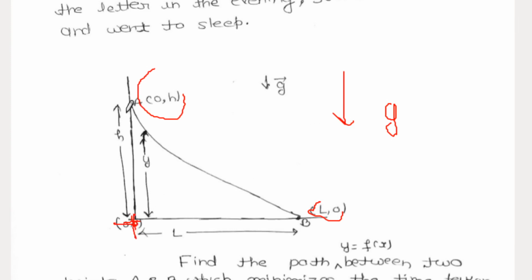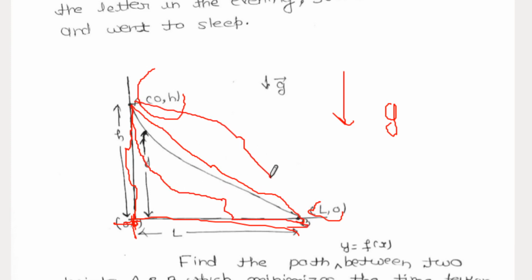There are many possibilities to go from A to B. We can go first vertically downward and then horizontally, or choose this path or this path. There are many possibilities, but we have to find a curve or path which takes minimum time under gravity from A to B, right?